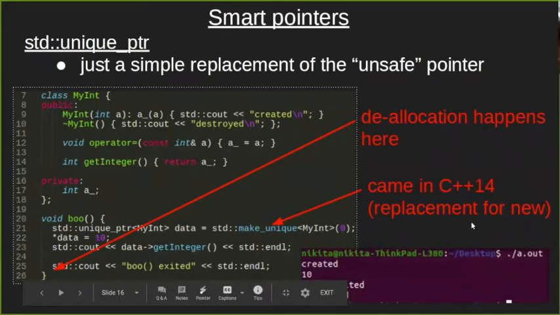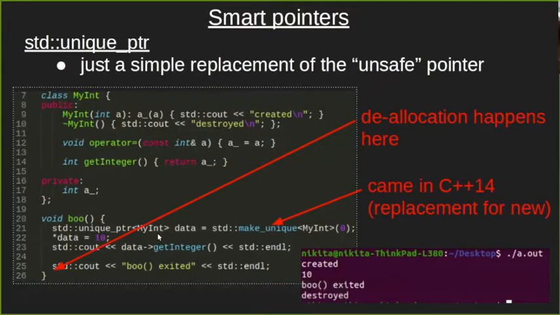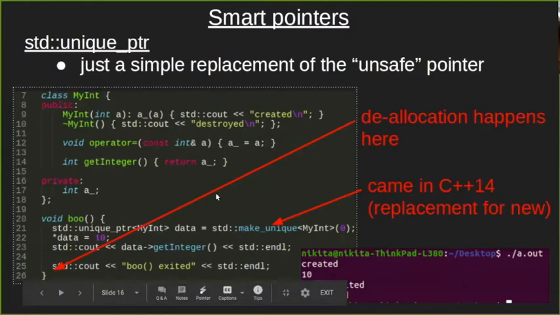If we run this program, we can see that when the program starts, the pointer is created, then we see the output of data 10, then the function is exiting, and the memory is being destroyed. So we don't need to manually worry about memory. We can just forget about it. The smart pointer will ensure that the memory is properly deallocated.